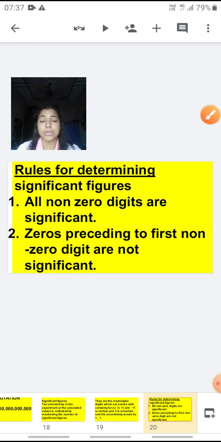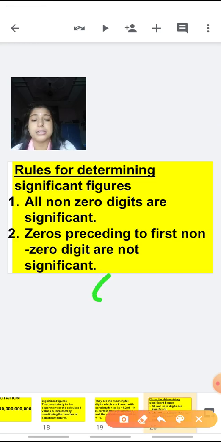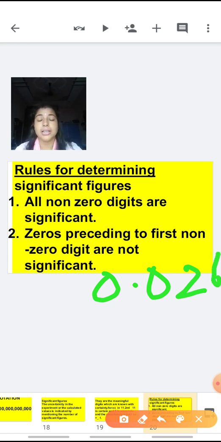Now the second rule is zeros preceding the first non-zero digit are not significant. Suppose we have the number 0.026. You can see here 2 zeros are there before the first non-zero digit.